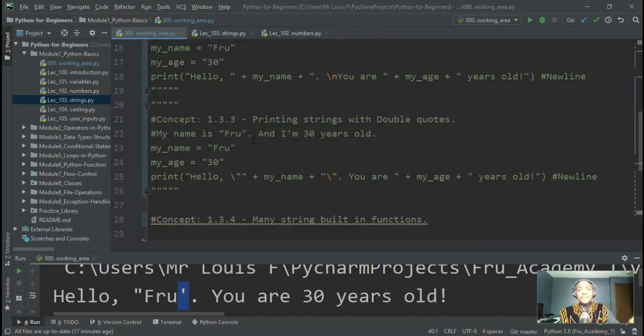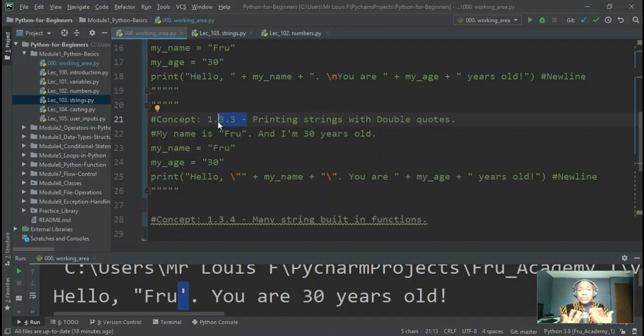In the previous concepts, 1.3.0, 3.1, 3.2, 3.3, we were just seeing how to print out strings, concatenate strings, format strings differently, next line, quotations. All right, we can all do that using characters on our keyboard, but there might be more things that you want to do with a string. How can you take a string and make it uppercase? How can you make it lowercase? How can you count the number of characters in that string? There's a lot of things that we might want to do with the string.